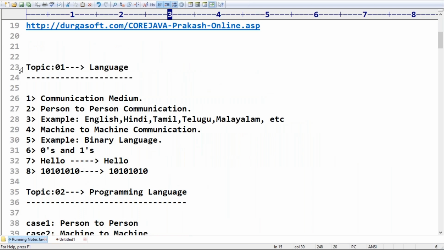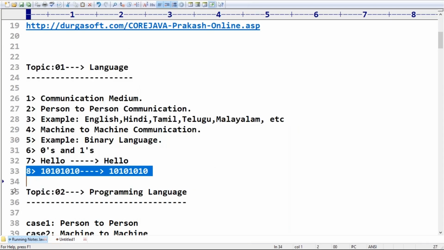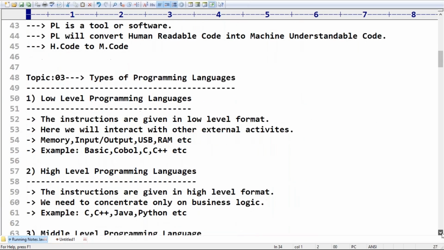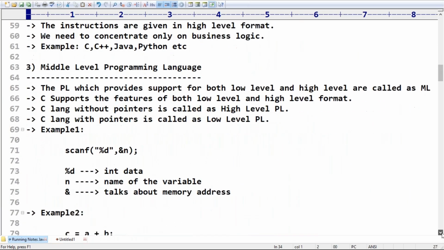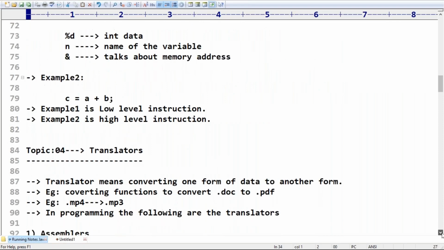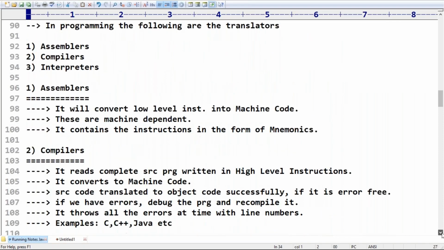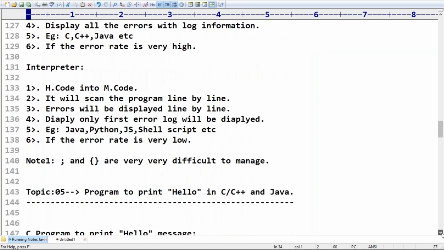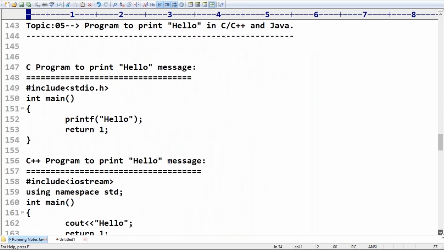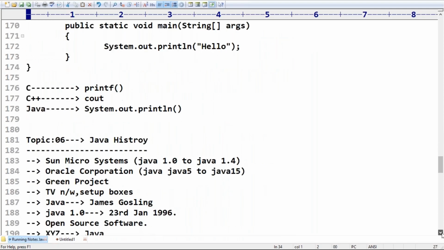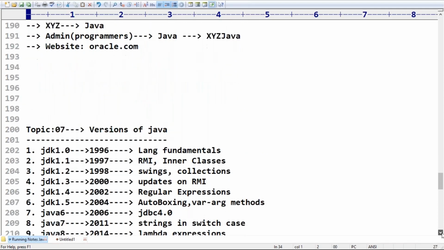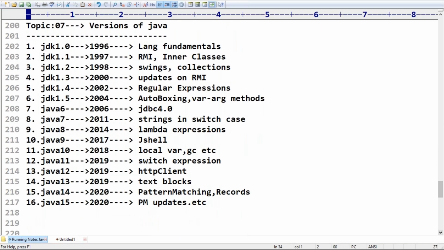In the first video we discussed programming languages, then types of programming languages. Up to this we covered in the first session. In the second session I covered translators, then the difference between compiler and interpreter, and then we covered a program to print a hello message on the screen. Even Java history, these are the things we discussed in the second session. This is the third session. We are discussing the versions of Java.